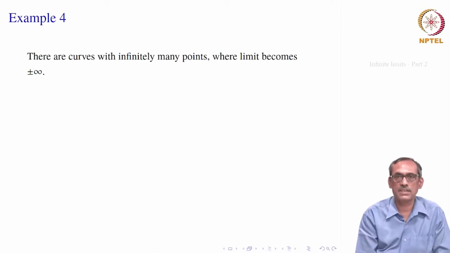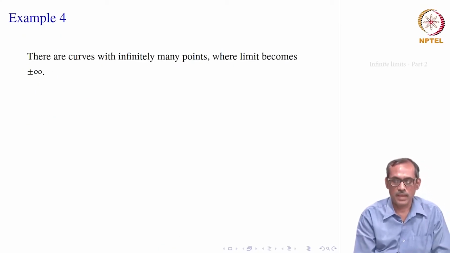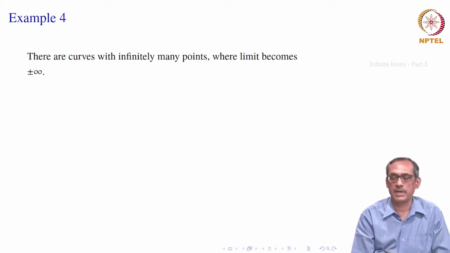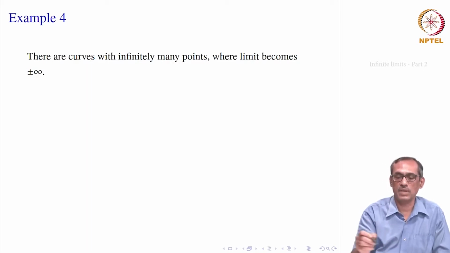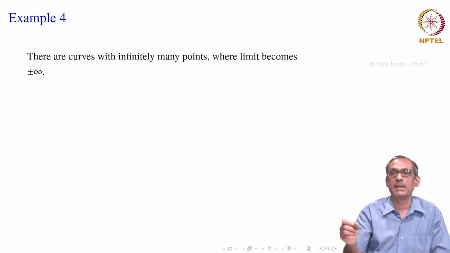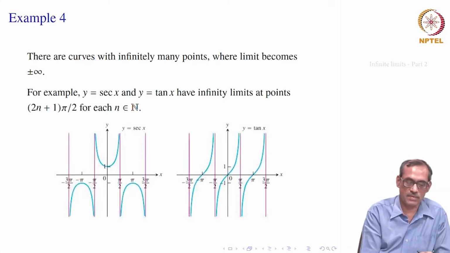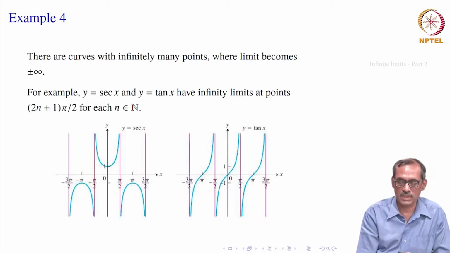Okay. Let us take the next example. It says that there are curves with infinitely many points where the limit becomes plus or minus infinity. That is not only at the end points or at a single point, like the minus 2 in the earlier example, but there can be infinitely many points where it becomes infinity. Usually they are the trigonometric functions, easy functions to give examples.